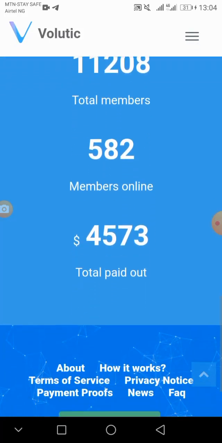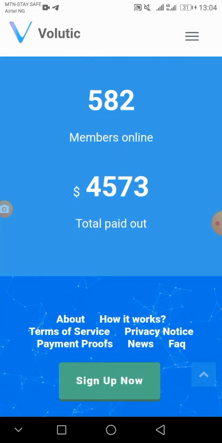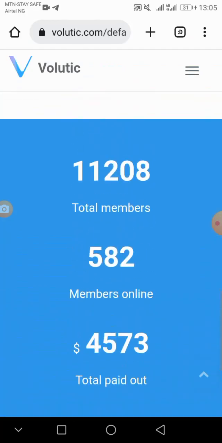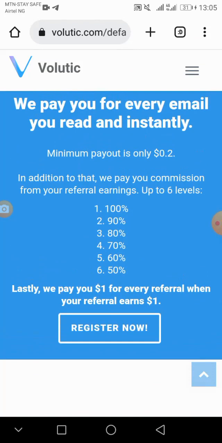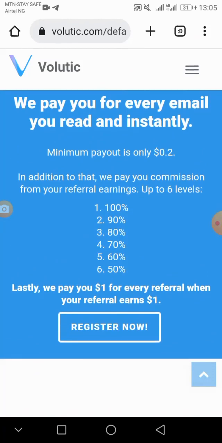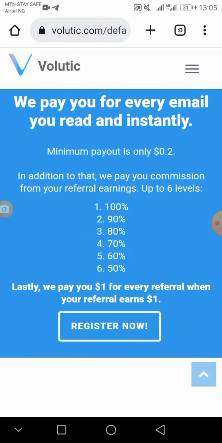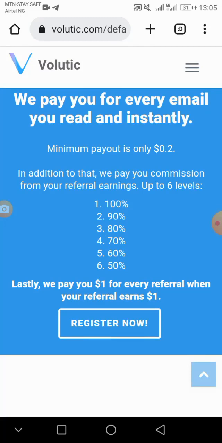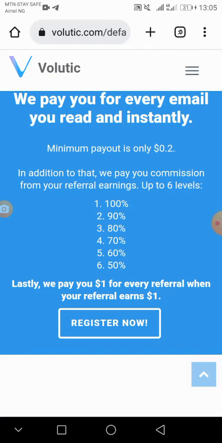They have paid over $4,000 to all the members. It's very easy to do. But if you are good at referrals, you can also make money from it. And the minimum payout is 0.2 USDT. It's $0.2, that is the minimum withdrawal there.